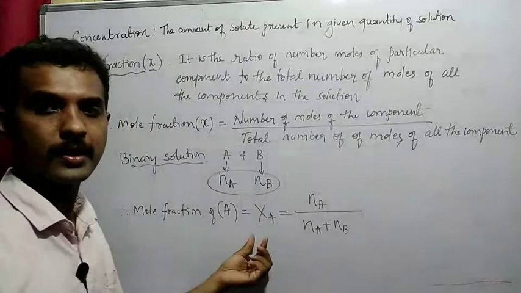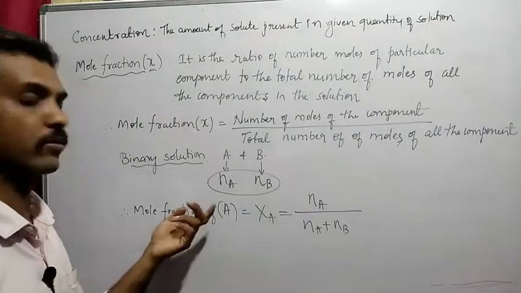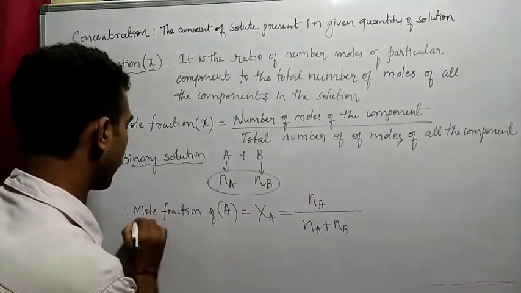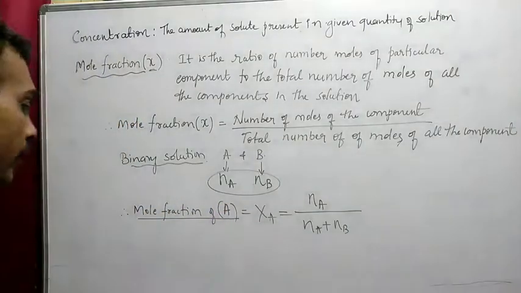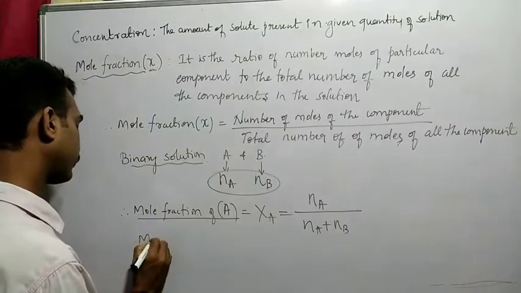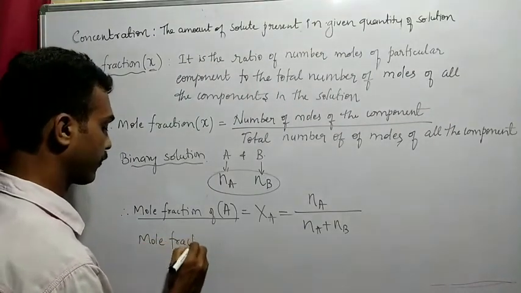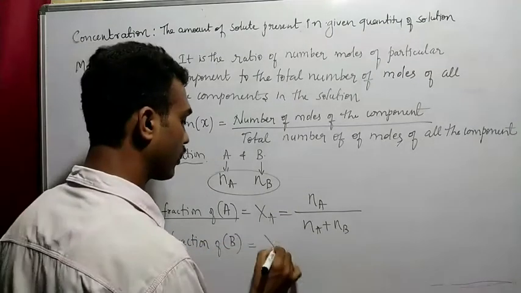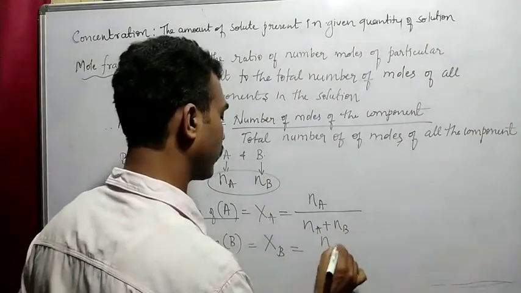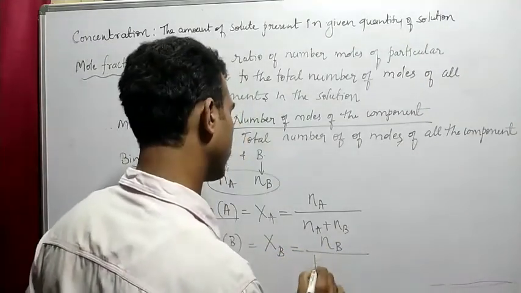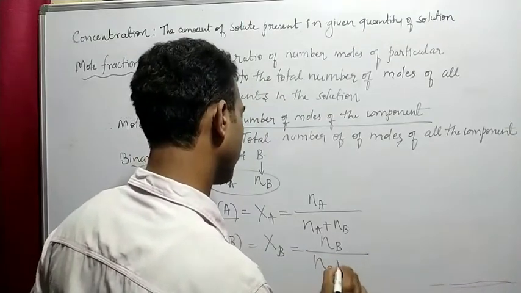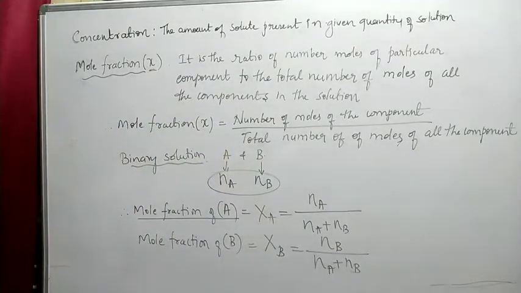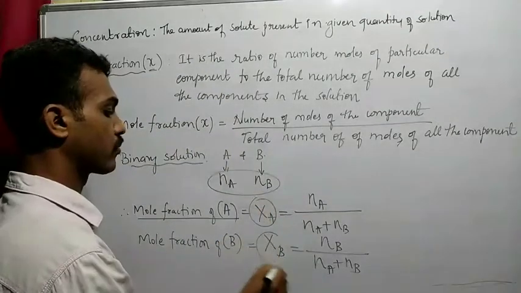So this is XA, the mole fraction of A. And if I go for the mole fraction of B, XB is equal to NB, the number of moles of B, divided by NA plus NB. So this is the mole fraction of A and this is the mole fraction of B.